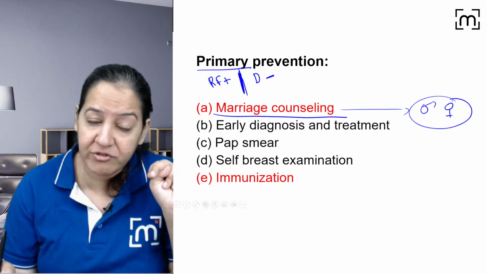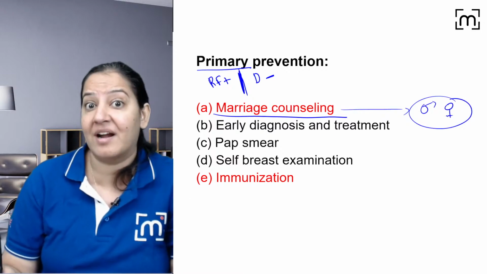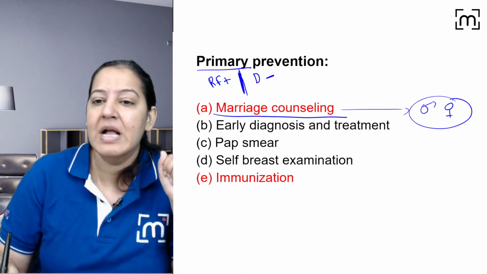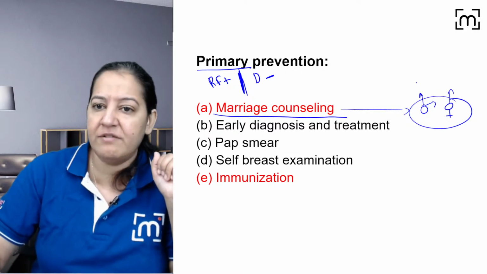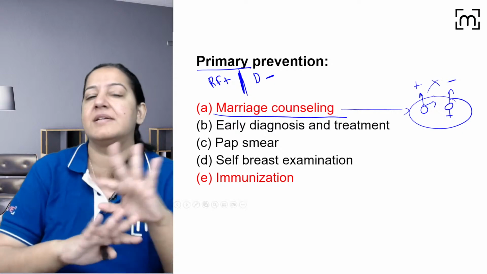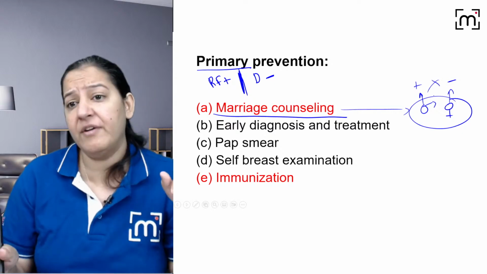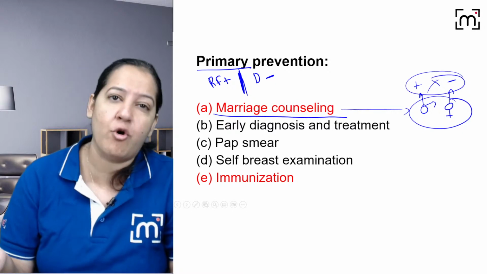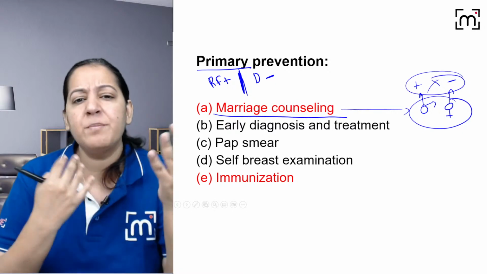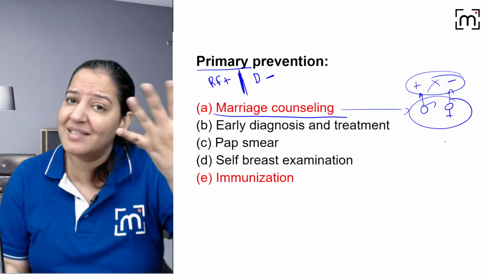You should check the blood group of the two persons. In blood group you don't have to check ABO, you have to check positive and negative. That is the Rh factor. You may be knowing that, right? So the male can be positive, the female cannot be negative. Male positive and female negative, if this combination is there, it is deadly. Ask them not to get married. Look for some other partner. And even if you are getting married, your first pregnancy will be all right, but further pregnancies can have complications. You can bond the couple. So basically, the risk factor is present in them, and the disease is still absent.